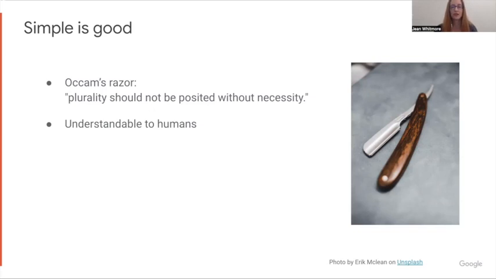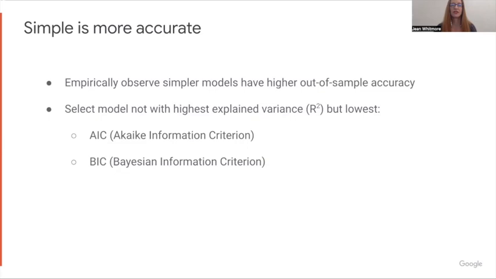The other reason simple is good is that it's more understandable to humans. When we're trying to explain or discuss a phenomenon or understand a medical diagnosis, it helps to have two causes that explain it rather than, say, a million. But there's another reason we've preferred simplicity that is mathematically rigorous and also empirically observed. It's that simplicity has been more accurate if you look out of sample. In sample, the more complex model can do better. Out of sample, the simpler model does better.